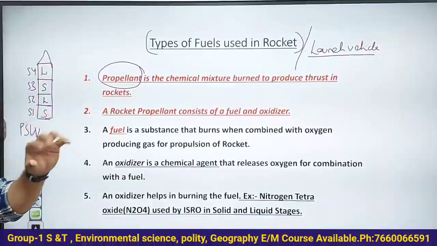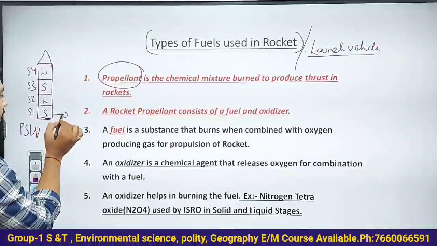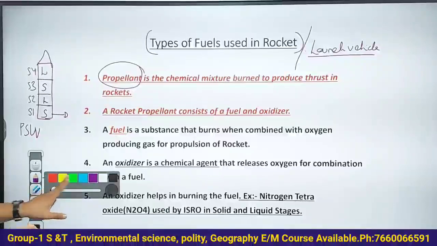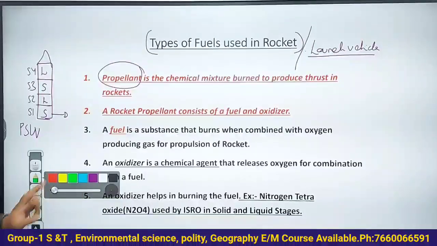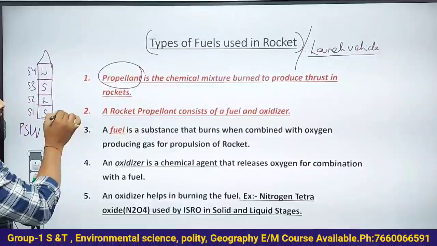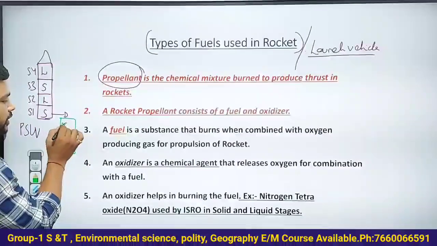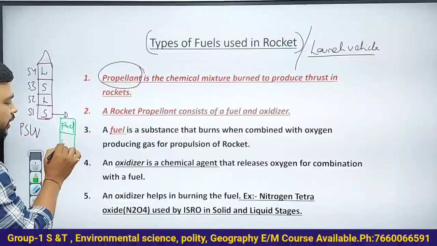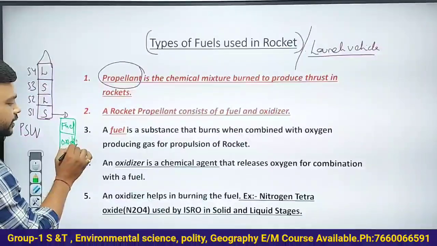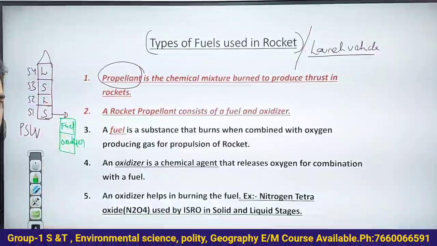In every stage you have two things. First is called the fuel chamber, second is called the oxidizer chamber.